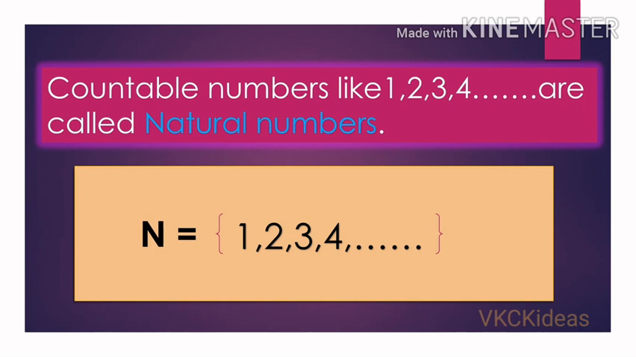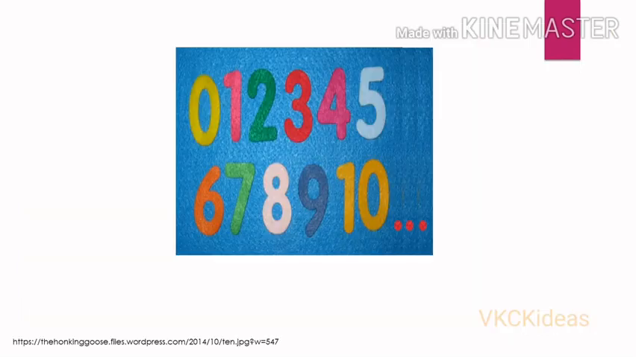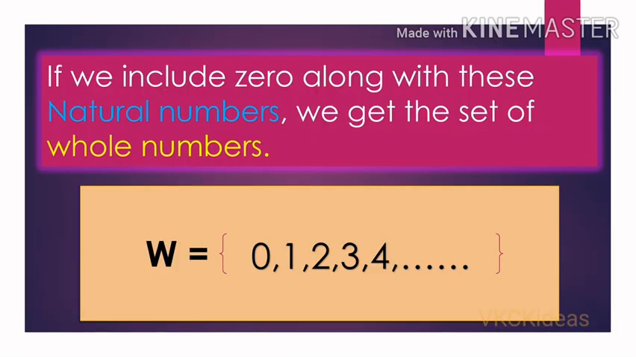It is indicated with the letter N and written as a set of natural numbers within flower brackets. Look at these numbers. There is one more member of this set. If we include 0 along with these natural numbers, we get the set of whole numbers. It is represented with the letter W and written as a set. Within flower brackets, we are writing 0, 1, 2, 3, 4 and so on.